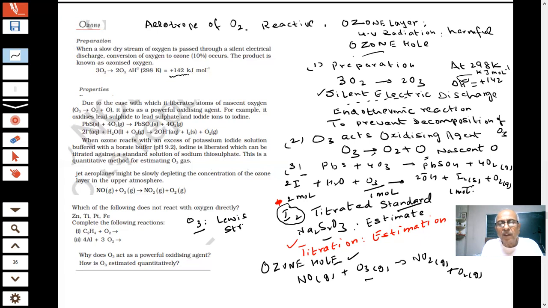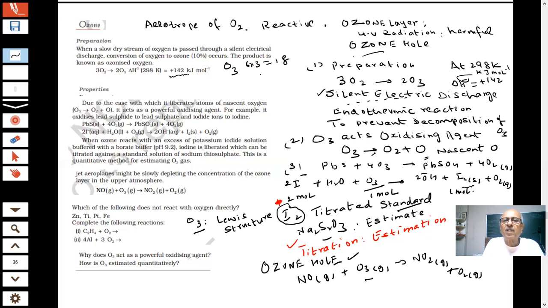Lewis is very important because this man has given us so much information about molecules. If we can't draw structures by Lewis, we will be losing a good part of chemistry. How many electrons will be in O3? 6 into 3, 18 electrons.